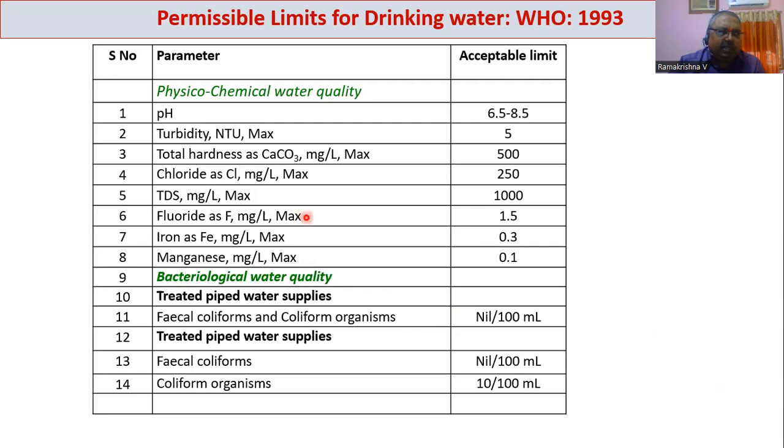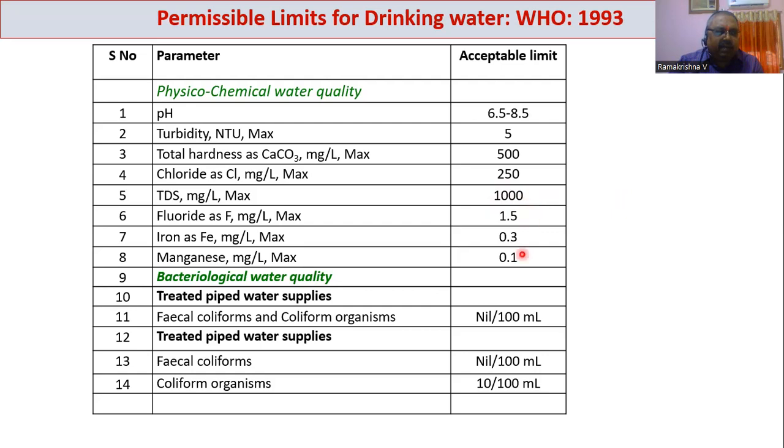You can see here the turbidity going up to 5 NTU, total hardness going up to 500, whereas the IS standard gives only 200 maximum. Similarly, for TDS, ours is 500 milligram per liter, which after relaxation can go up to 2000, whereas in this case the TDS is given as 1000 milligram per liter.